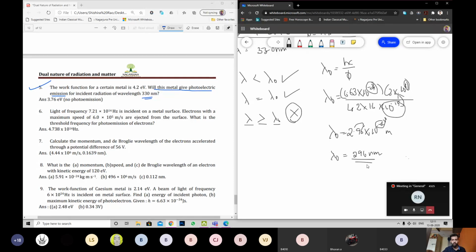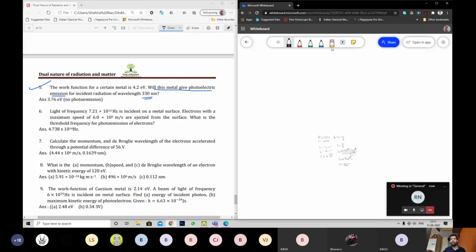So you'll write the answer as: the incident wavelength is greater than threshold wavelength. There is no photoelectric emission from the metal. Simple. Okay. Here is this. Yes, sir.